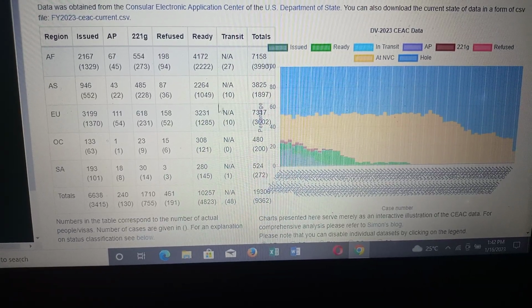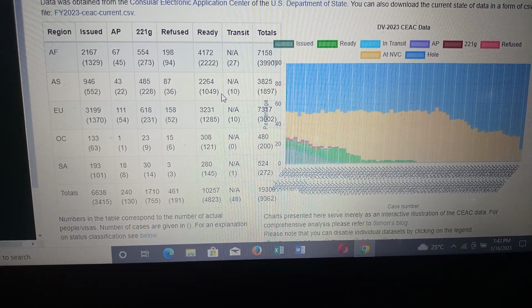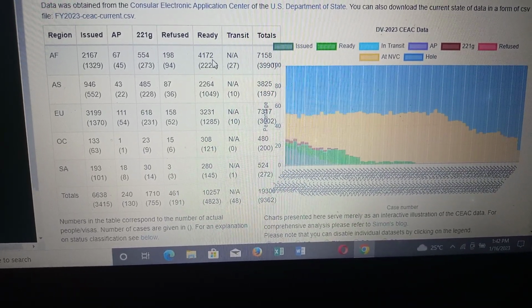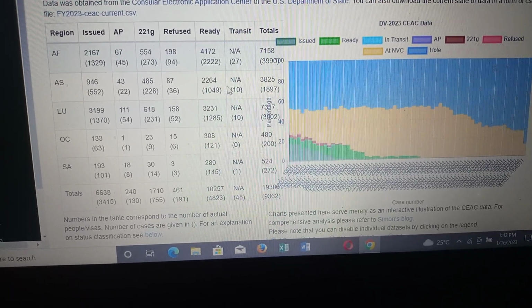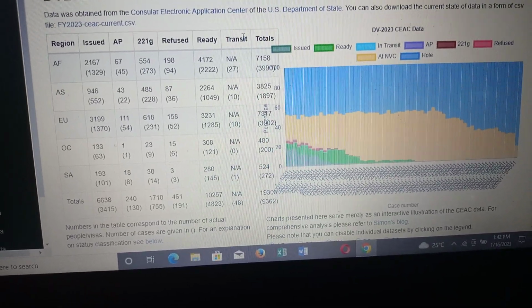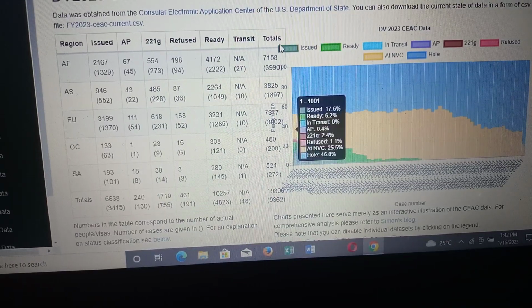This means these applicants are already scheduled for their interviews. They have already received their 2NL notification, and probably they are going through their interviews or doing their medical. In transit means these ones have already started their interview and their visas are still in process.